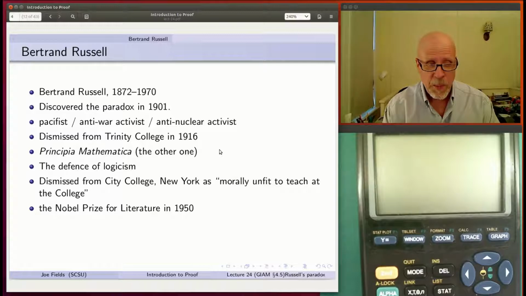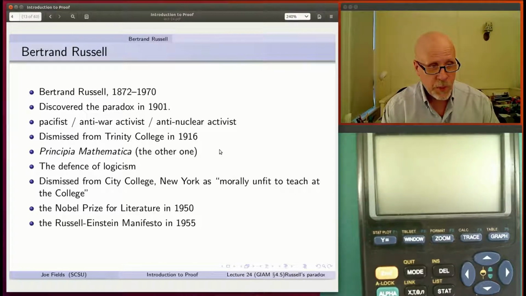There's also something people call the Nobel Prize for Economics, but that's actually not a Nobel Prize. It was another add-on that the Swedish government put in. So quite a number of mathematicians have won that. Anyway, let's push on. In 1955, he teamed up with Albert Einstein, which is a pretty impressive person to collaborate with.